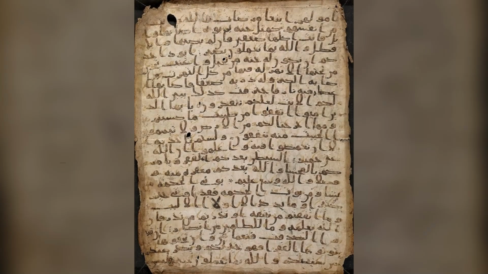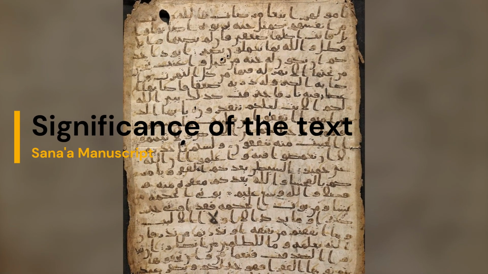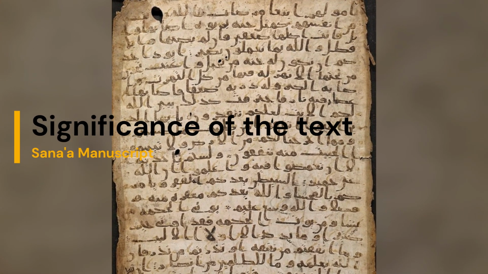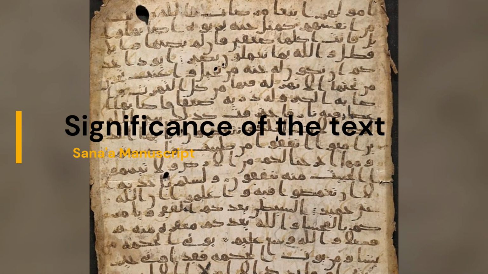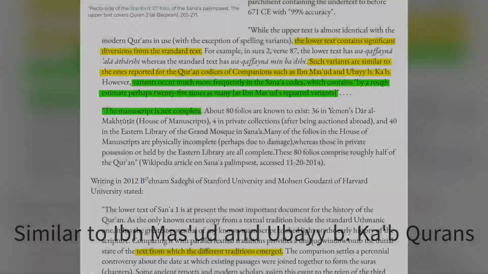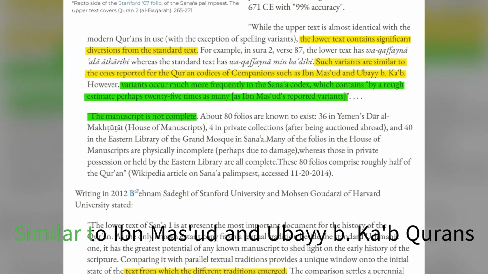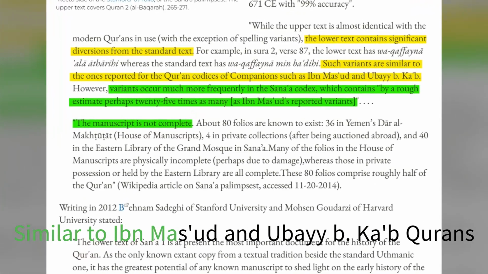transmission. Significance. The Sana'a palimpsest is a unique artifact that provides insight into the scribal practices and the transmission of the Quran in the first centuries of Islam. It documents the dynamic human, rather than revelatory, nature of the Quranic text development. The erased text, though somewhat similar to the Quran, exhibits a different order of the verses and significant discrepancies in regard to the canonical Quran.